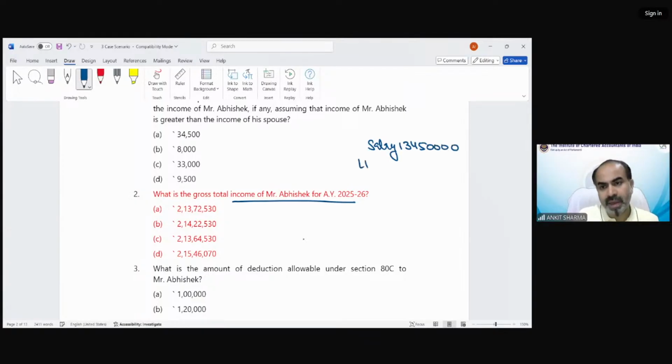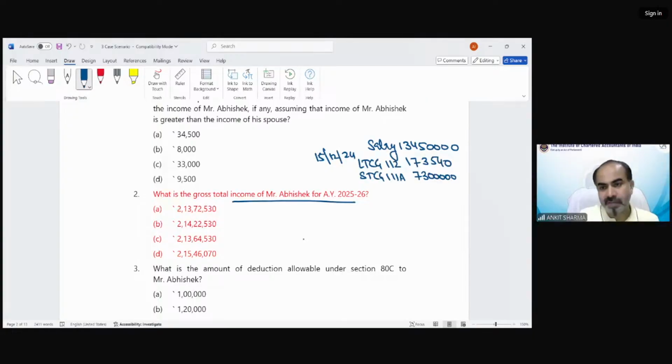Then long-term capital gain under 112, on 15th December 24, has been given as 173,540. Then short-term capital gain under 111A has been given as 73 lakh.